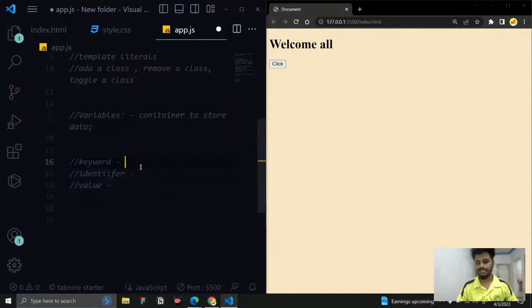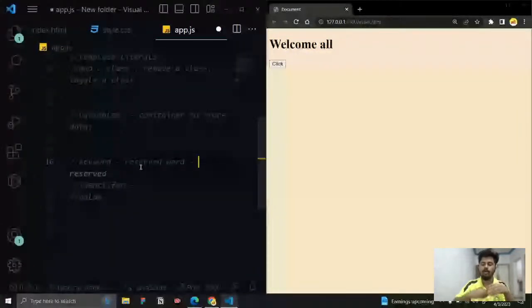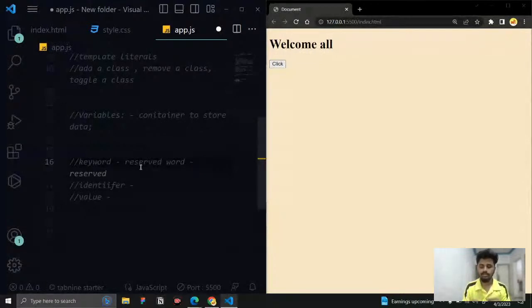Okay, so first thing is about keyword. So what is a keyword? Keywords are called reserved words. So what is meant by reserved words? Reserved words are nothing but, with the help of these keywords only, the browser is going to understand that you're going to create a variable or you're going to create a function. And these keywords are reserved words.